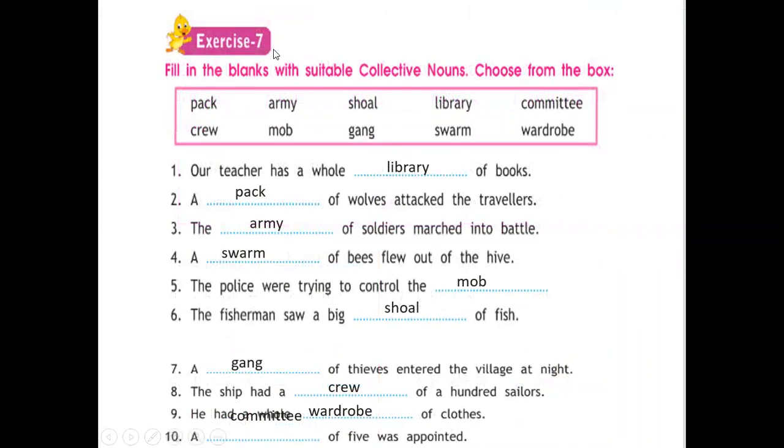Now exercise 7, fill the blanks with suitable collective nouns. And here we have one helping box. With the help of this box, fill the answers. Our teacher has a whole library of books.